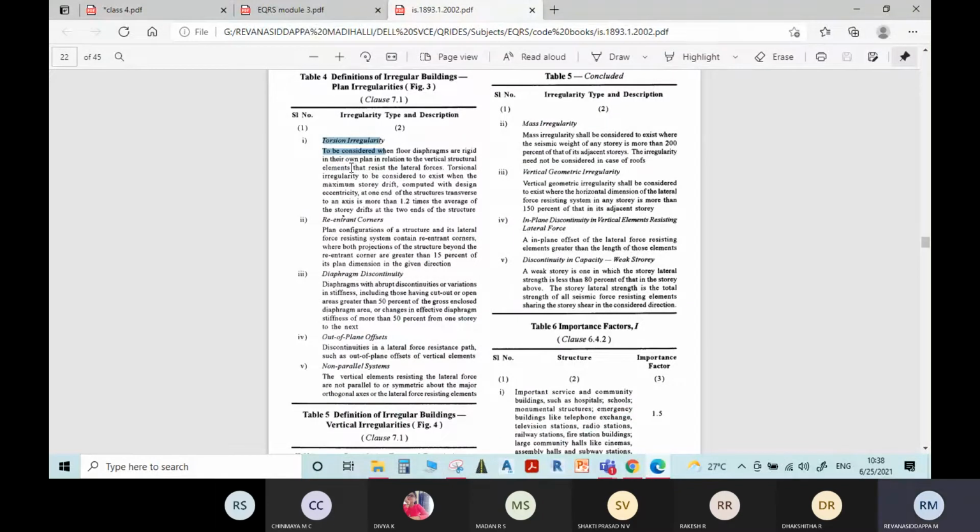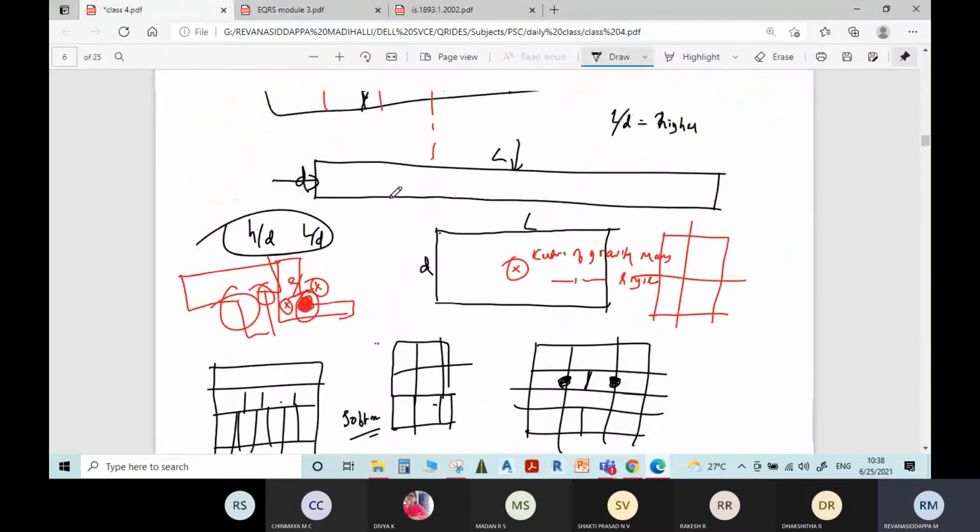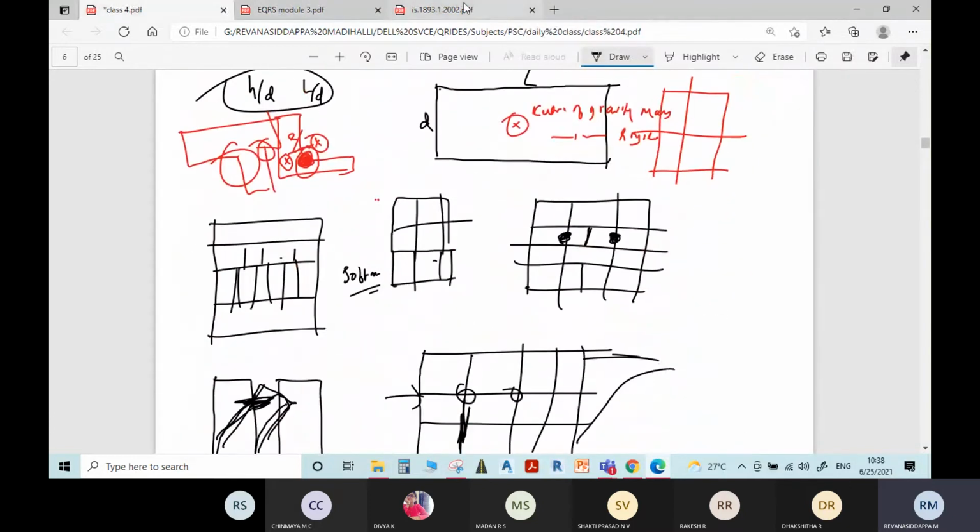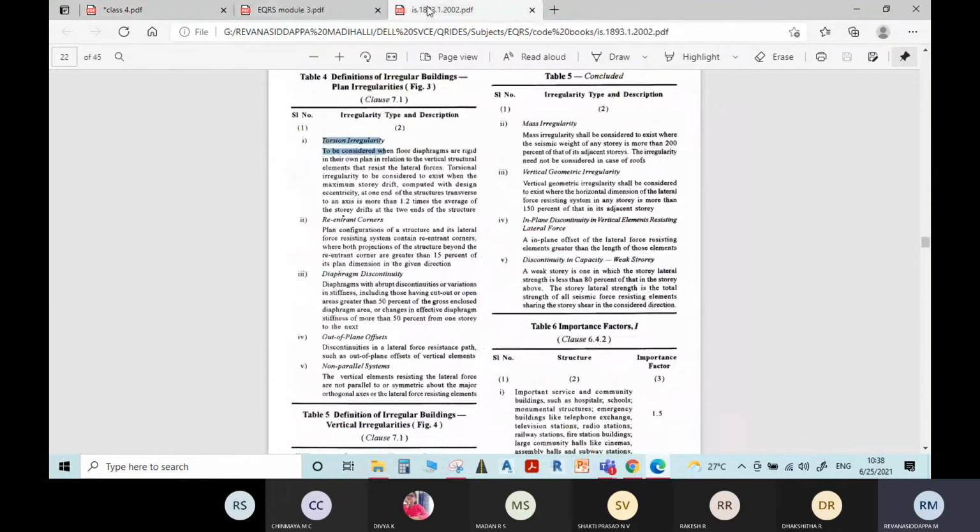As I said, when you are going for unsymmetrical shapes or an unsymmetrical plan of the building, then torsion will be induced into the building during the earthquake event. Because of the torsion, there will be failure of the structure. Now there is a condition to consider a building as having torsional irregularity. For that, a clear-cut guideline is given in the code book. Here you can go through it.